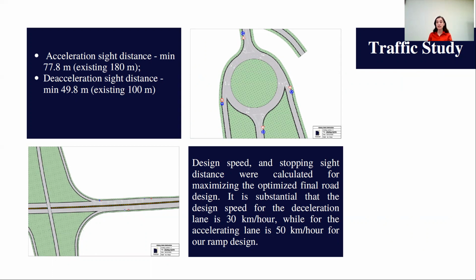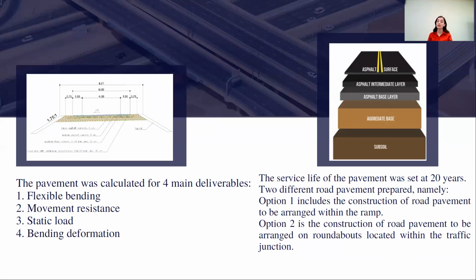It is substantial that the design speed for the deceleration lane is 30 km per hour, while for accelerating lane is 50 km per hour for our ramp design. Moreover, minimum required acceleration site distance was 77.8, while in our design, we had 180 meters. Whereas for deceleration site distance, minimum required value was 49.8 meters, and we have 100 meters. In the concluding stage, after having the completed base drawing, both horizontal and vertical signage were also delivered. Now let's talk about pavement.